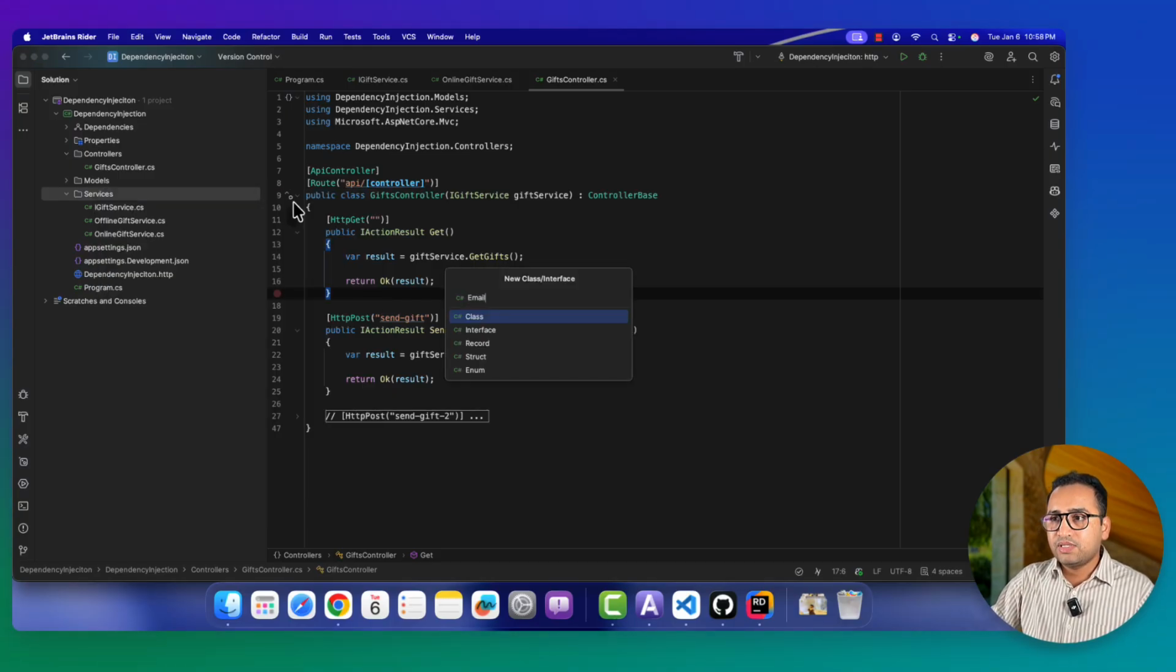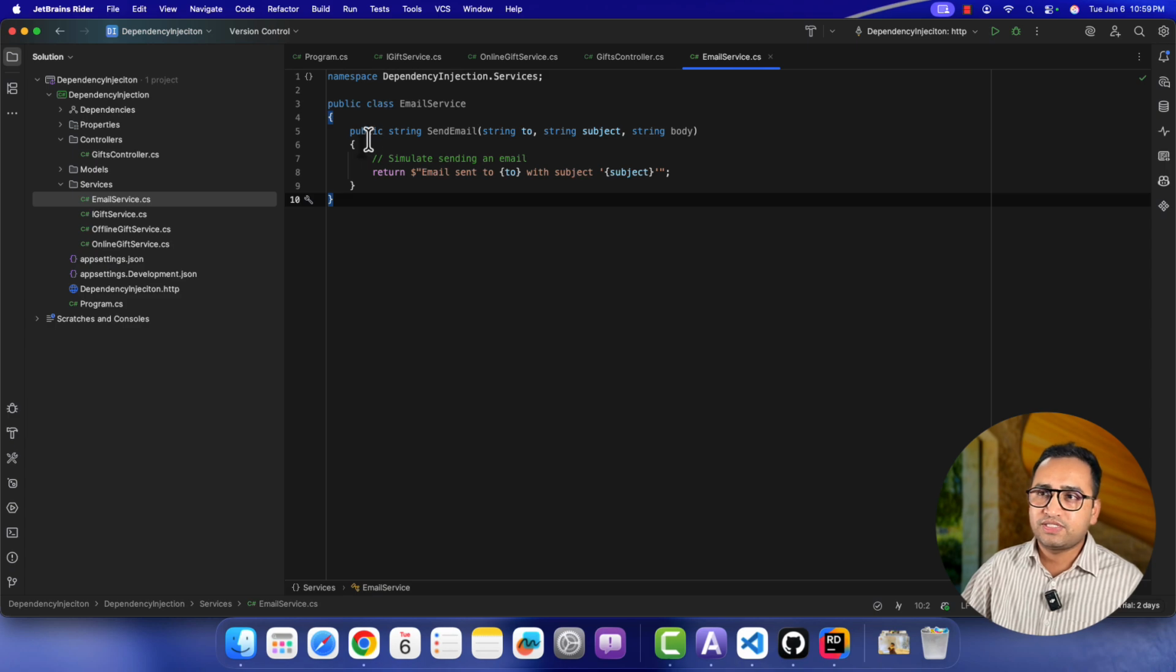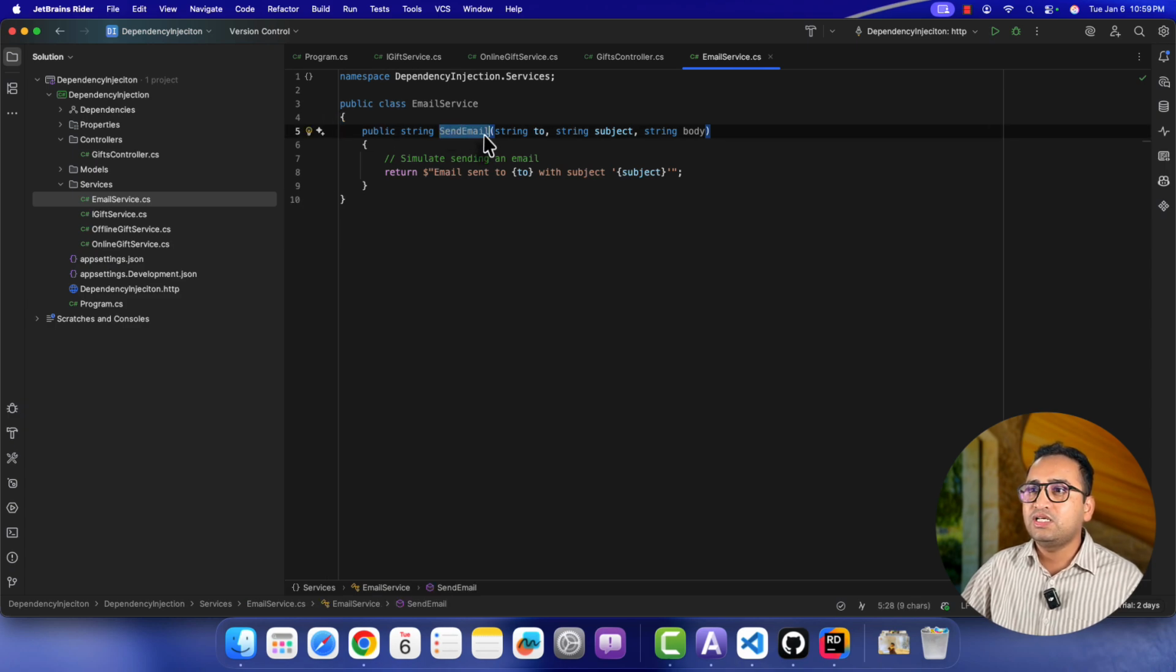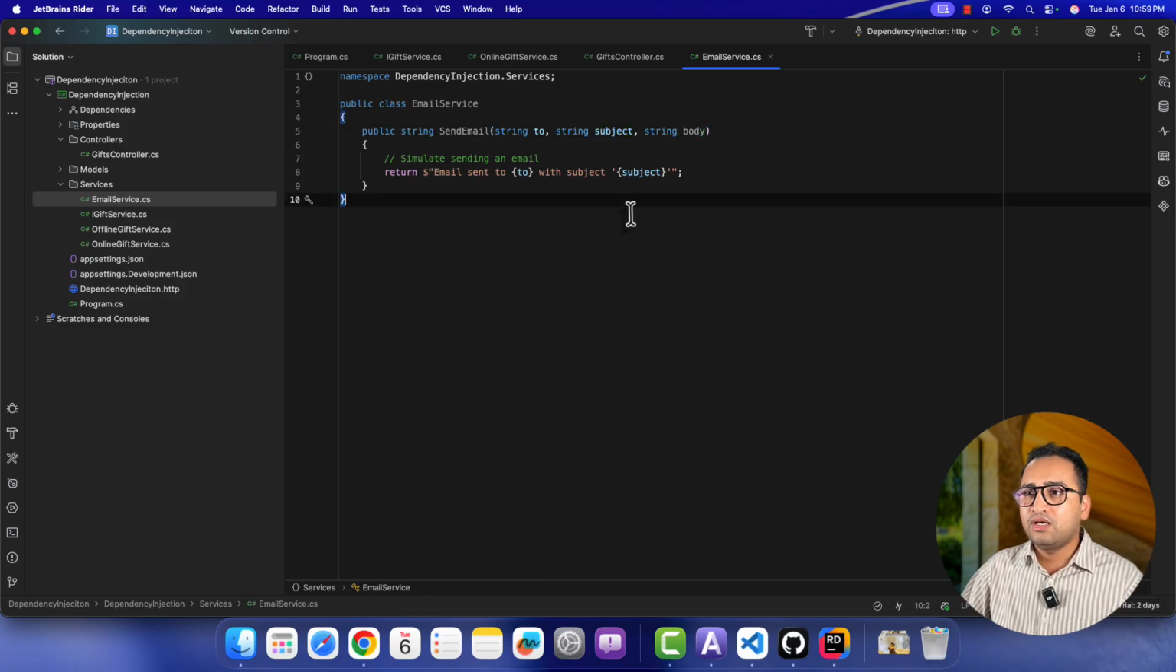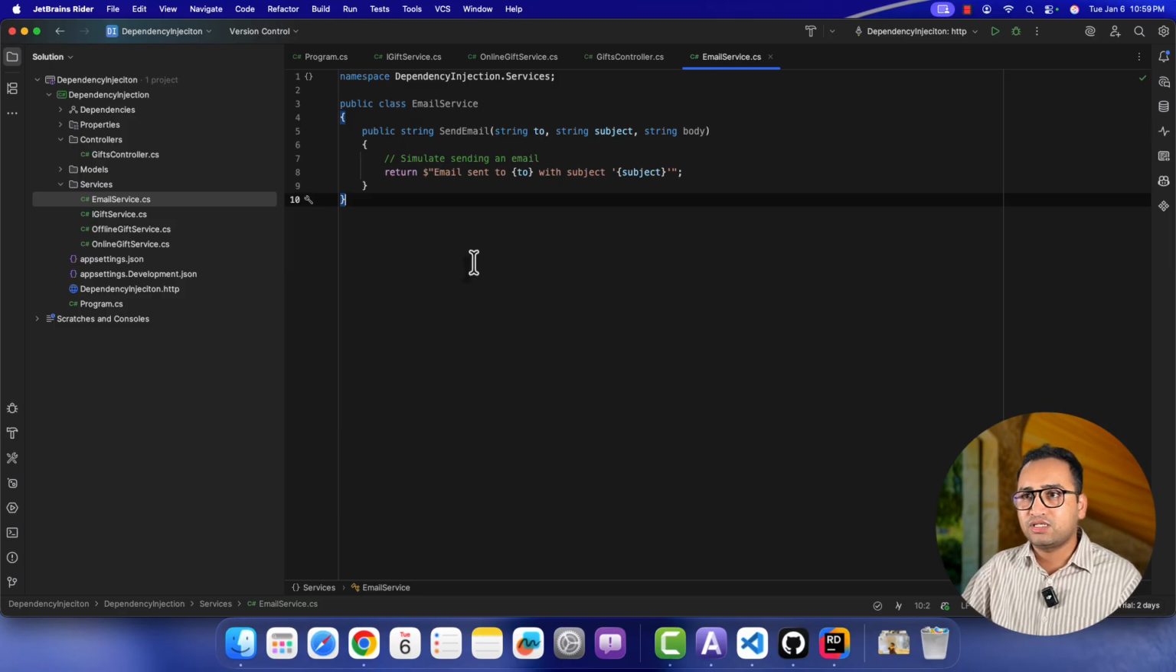Now let's assume in these services, I want to have one more service, and here I'm writing EmailService. In this email service, I want to have one method. This is my super simple email service. Here I have only one method. This method has a few parameters, to, subject and the body, and this is the message that this will return. In your real world application, you can write your entire logic at this place.